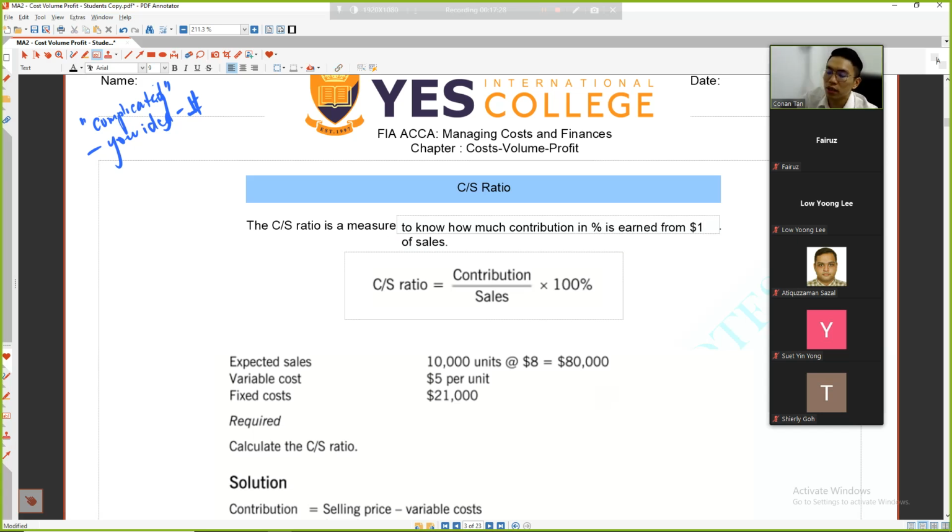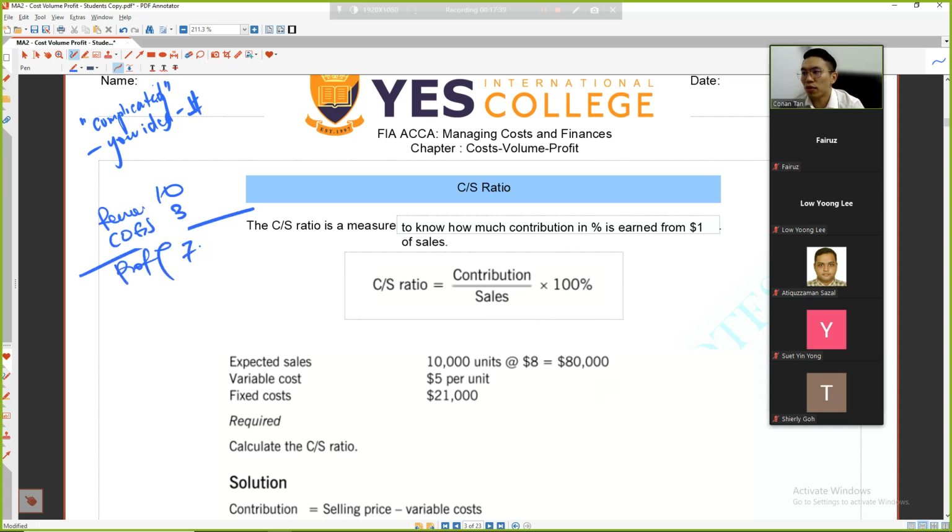For example, if your revenue is $10 and your COGS is $7, your profit is $3.